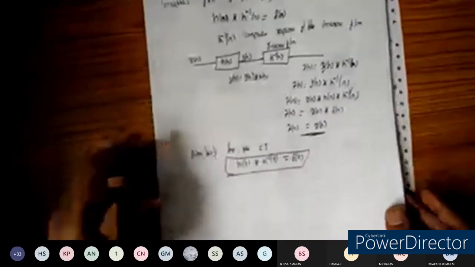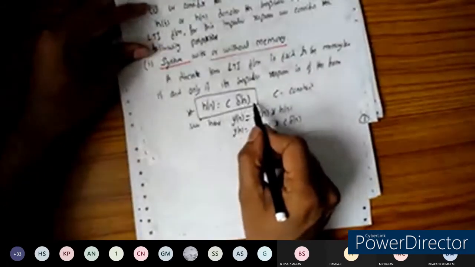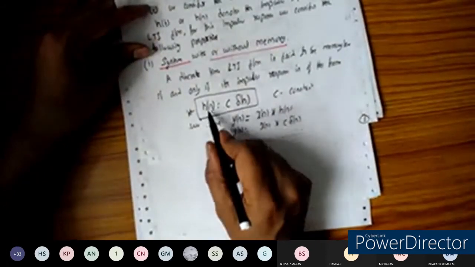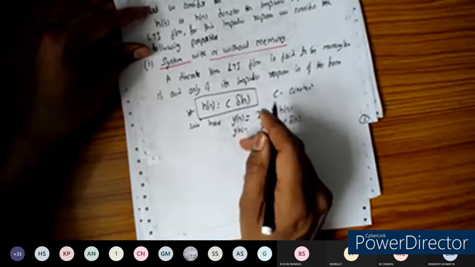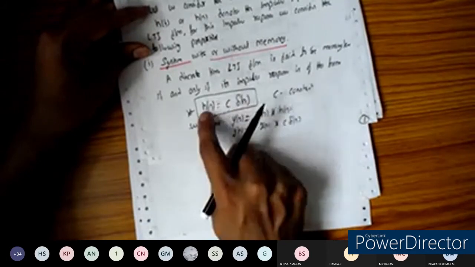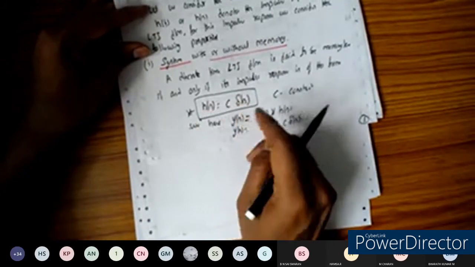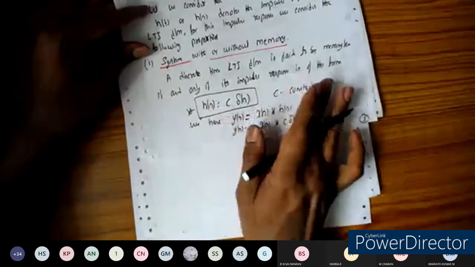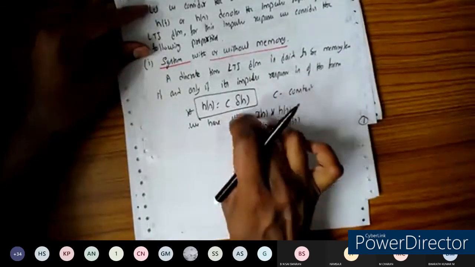Okay. Now with this basics, we'll take the problems here, where you're going to verify the properties. To recall the summary, for a system to be memoryless, h of n should take the form c into delta of n, or h of t equal to c into delta of t. This is for the memoryless system. If h of n is not in this form, we can say it has memory.